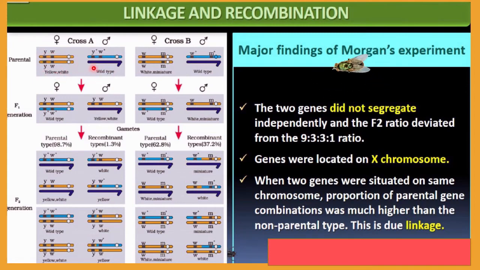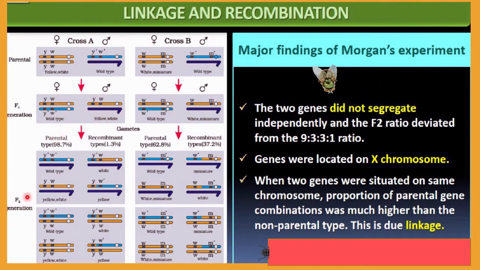And if both are crossed, then what happens in the F generation? This will have YW, and one will fuse with this, and it will get Y plus W plus. So these will get Y plus W plus, and as a result the phenotype will be wild type. But here YW is there, and this Y chromosome does not have any genes on it. That's why it becomes yellow white, the recessive one, and this will be the dominant one.